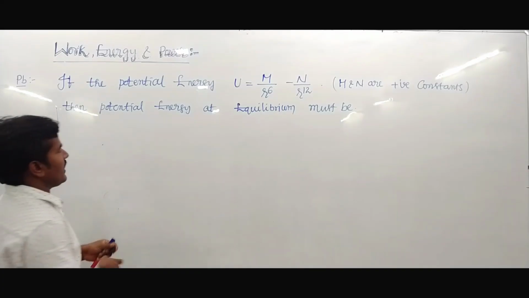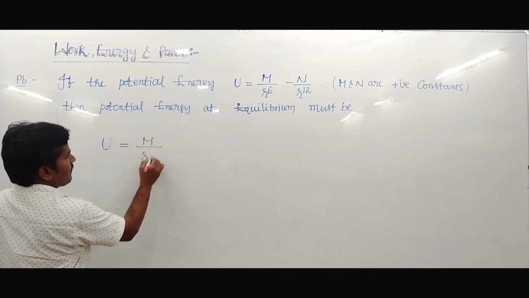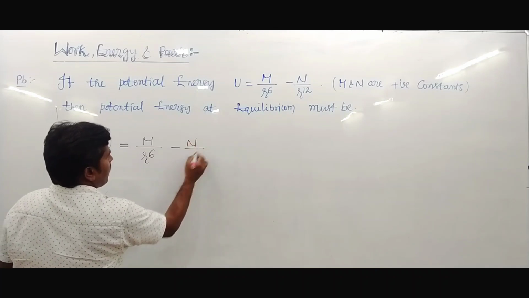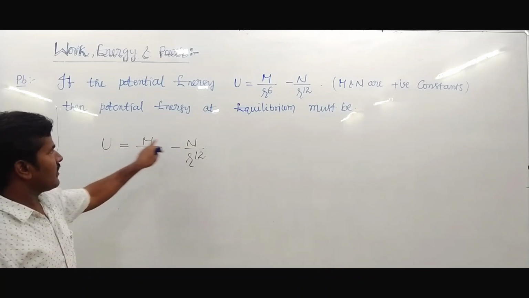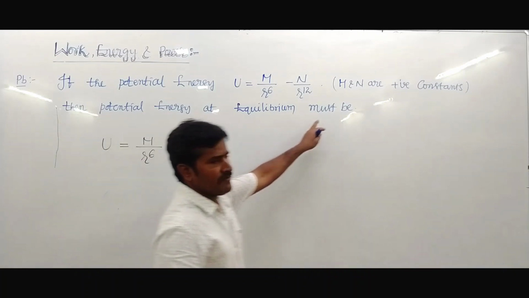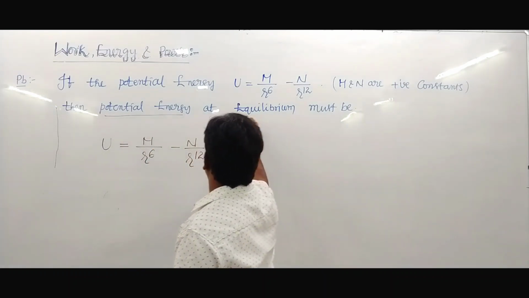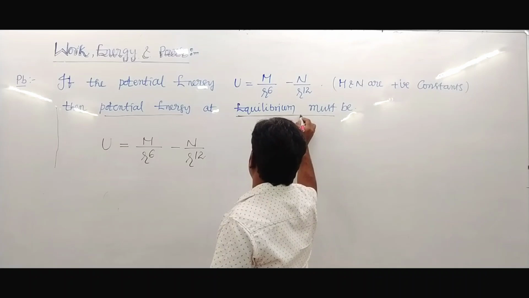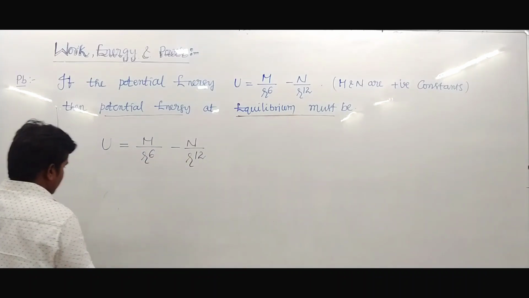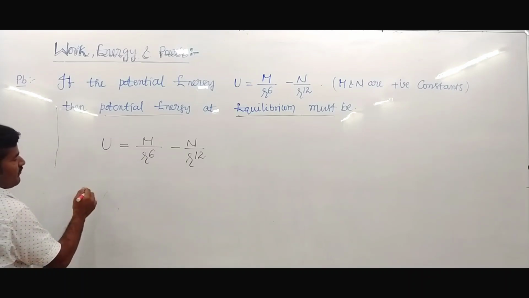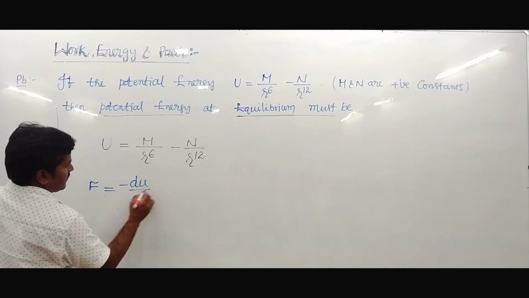In the given problem, the potential energy is U equals m upon r⁶ minus n upon r¹², where m and n are constants. We want the potential energy at the position of equilibrium. First of all, you know that equilibrium position means force must be 0. F is written as minus dU upon dr.